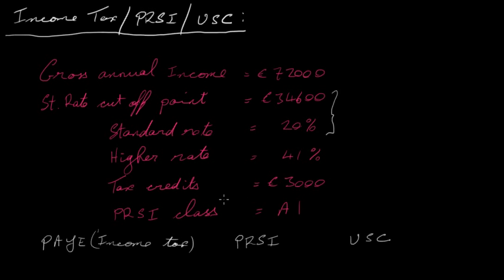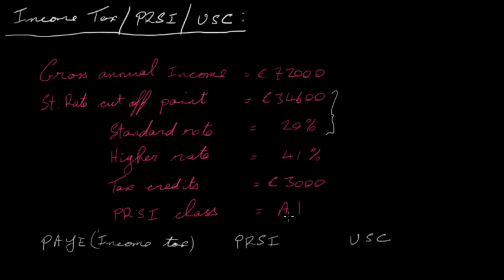This person also has tax credits. That means that when we work out their gross tax by doing 20% and 41%, we can then deduct or subtract 3,000 euros from the gross tax, and that will give us the tax payable, or the actual income tax that the person has to hand over to the government. The PRSI class, the pay-related social insurance class, is A1.